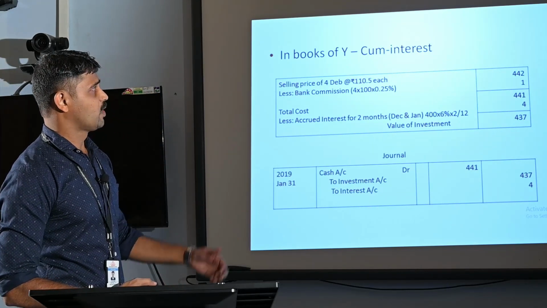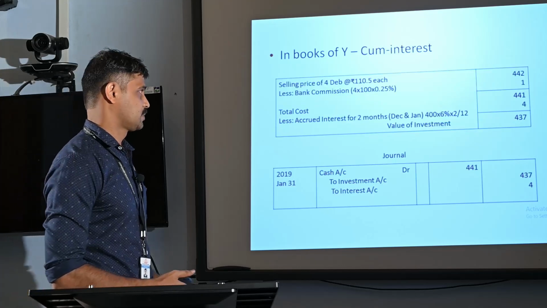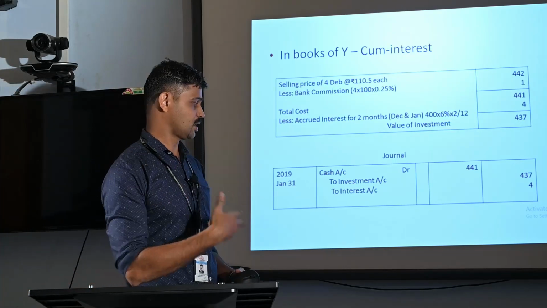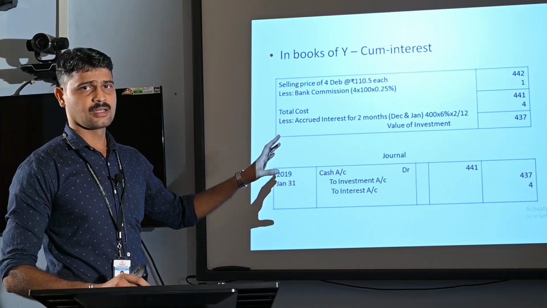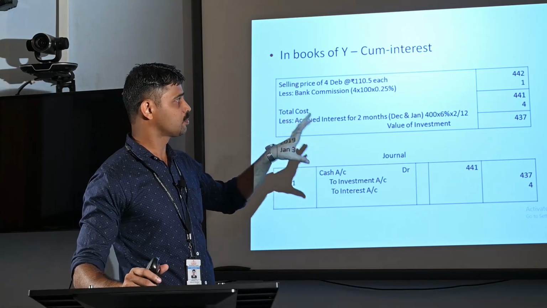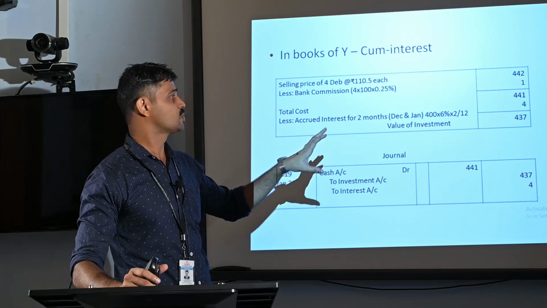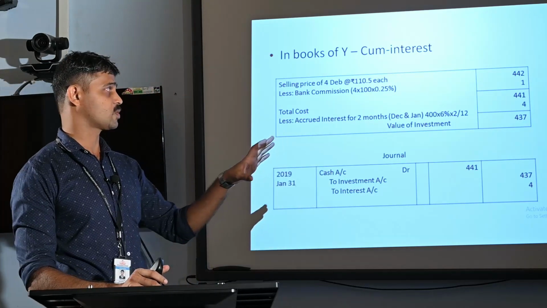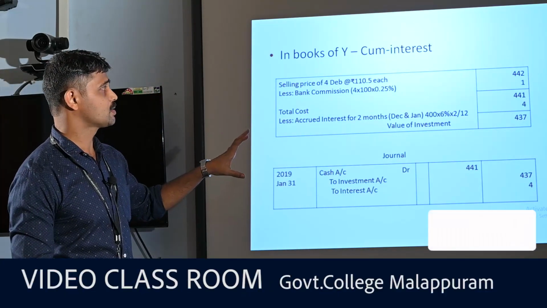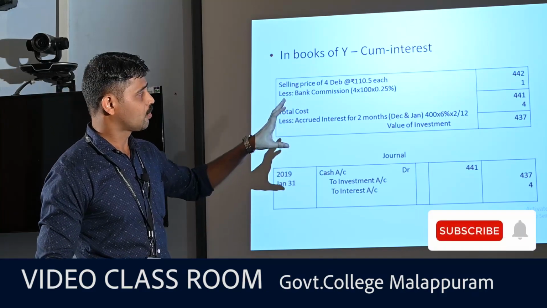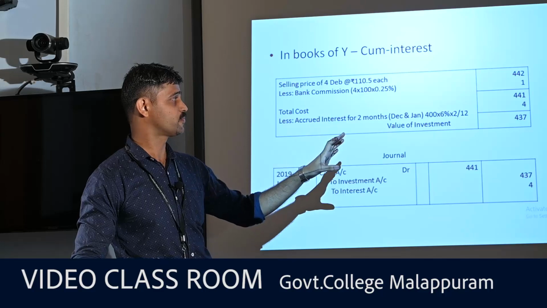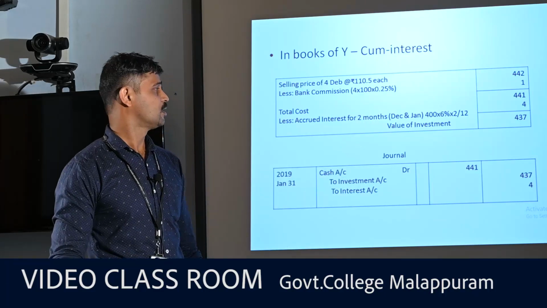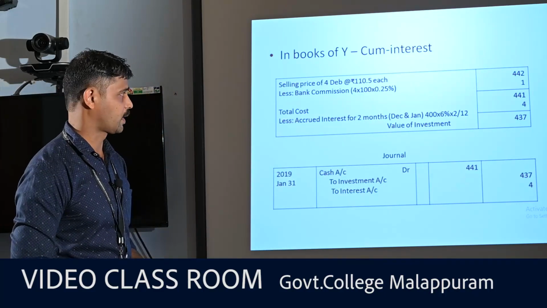Next, in books of Y, cum interest. What may be the accounting entry for the purpose? Here also Mr. Y is a seller and he is selling 4 debentures at rupees 110.5 each. So rupees 442 is the selling price of 4 debentures. Here also he has to pay bank commission on the face value at 0.25%, 400 into 0.25%, that is rupee 1, total cost is rupees 441.